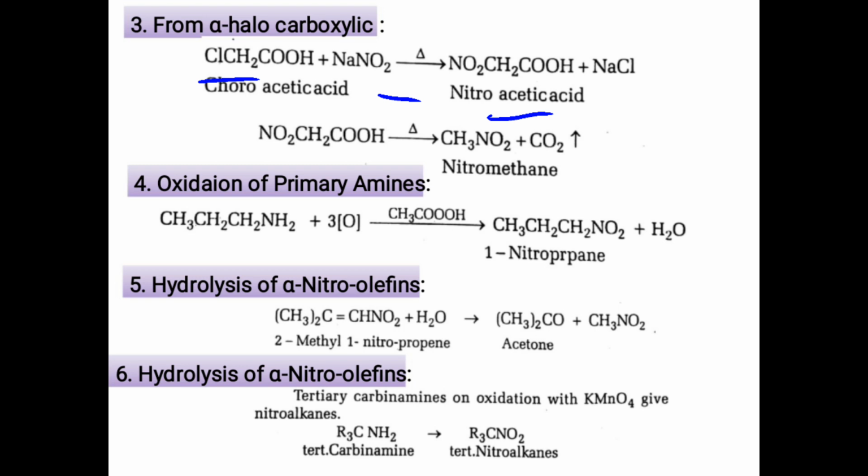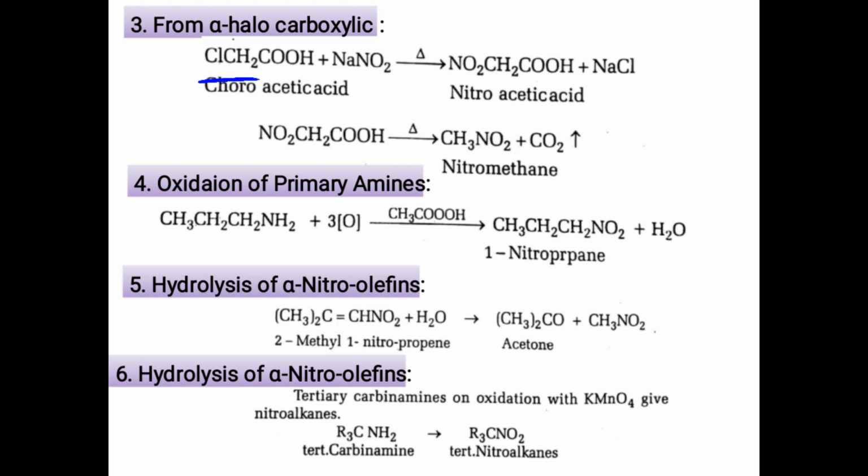In the next step, it undergoes decarboxylation when heated, and gives nitromethane and CO2, with removal of carbon dioxide. This is the preparation of nitroalkane from alpha halocarboxylic acid.